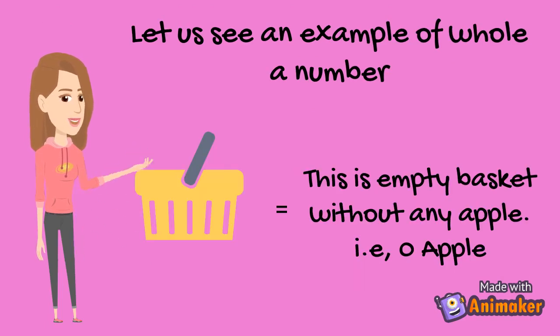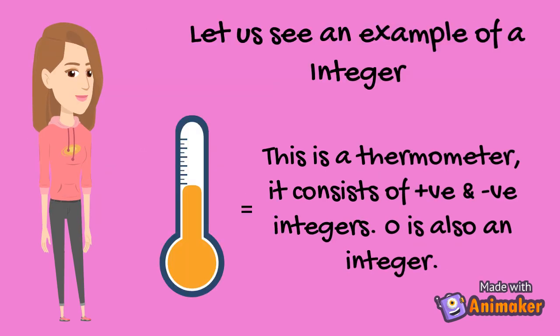Let us see an example of a whole number. This is an empty basket without any apple, so count of apples is 0. Let us see an example of an integer. This is a thermometer. It consists of positive and negative integers. 0 is also an integer.